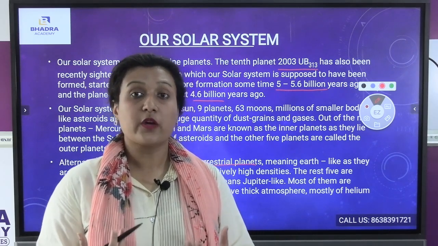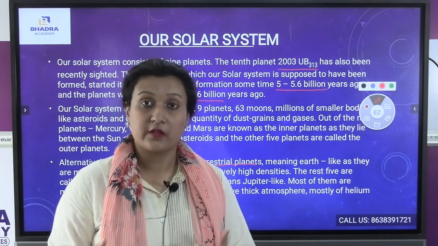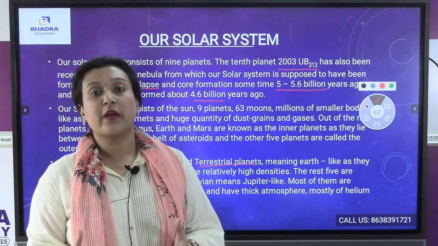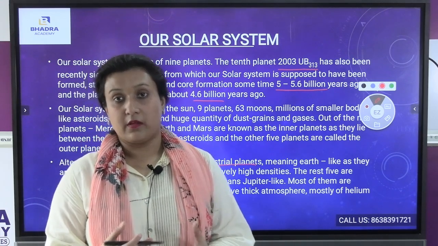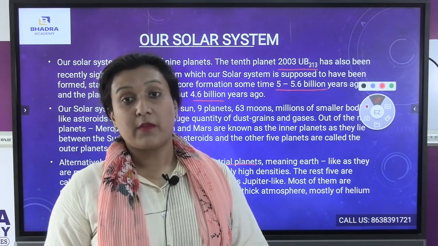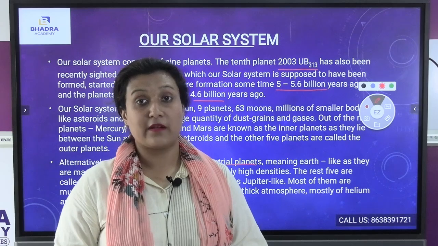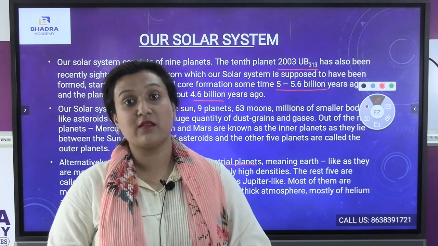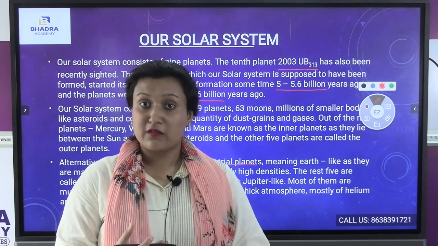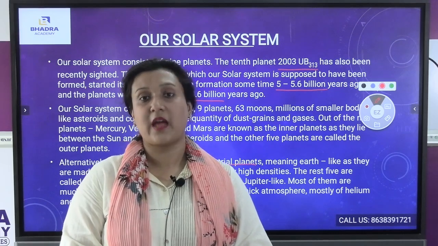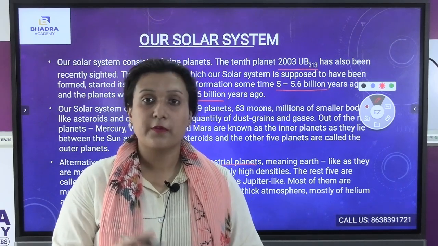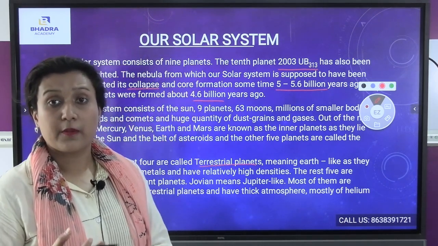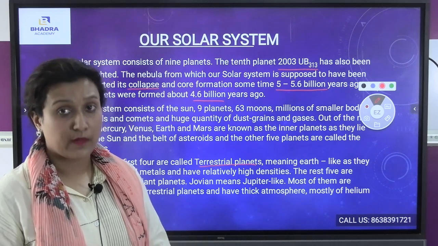If I talk about our planets, Mercury, Venus, Earth and Mars, these are considered to be terrestrial planets because they are all comprised of rocks and metal. But the Jovian planets are gas giant planets, made of helium and hydrogen. I hope you have understood about the terrestrial planets and the Jovian planets. Also, we have understood about our solar system, and how the solar system has been formed.